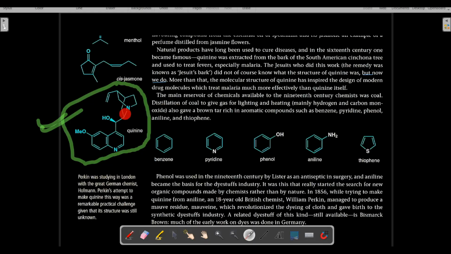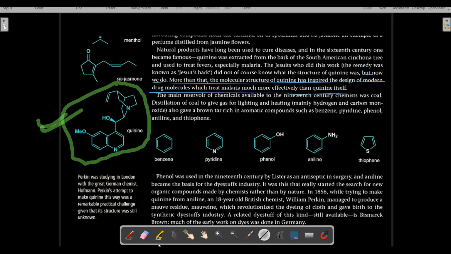This is the structure of quinine. We already know it now. Even more than that, the molecular structure of quinine has inspired the design of modern drug molecules, which treat malaria with much more efficiency compared to quinine itself.